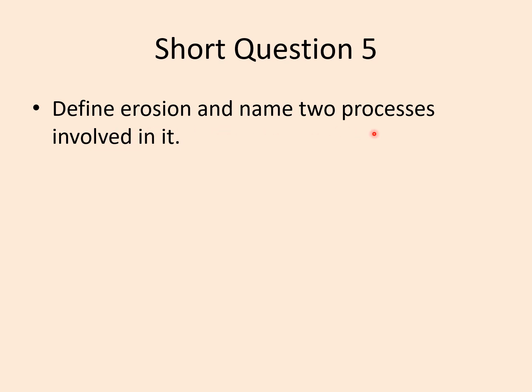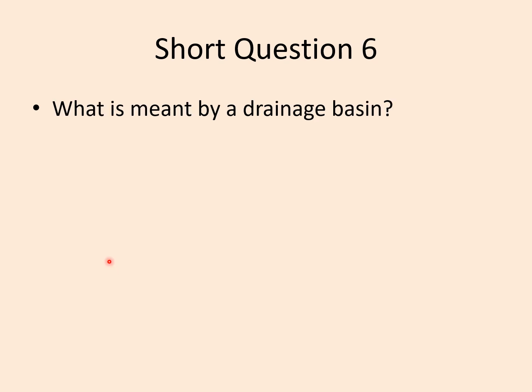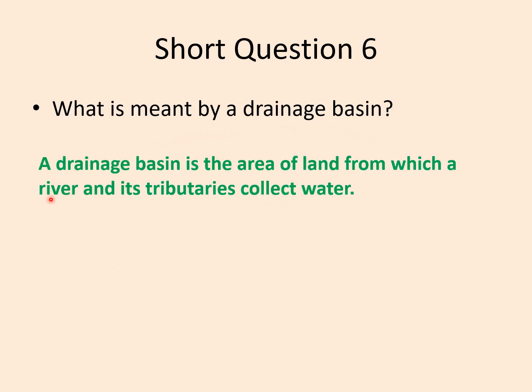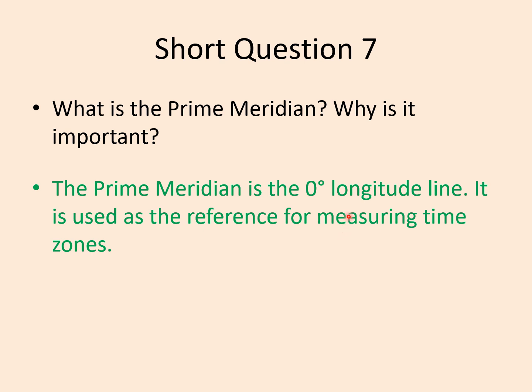Define erosion and name two processes involved in it. Erosion is the wearing away of land by natural forces. Two processes are abrasion and hydraulic action. What is meant by a drainage basin? A drainage basin is the area of land from which a river and its tributaries collect water. What is the prime meridian? Why is it important? The prime meridian is the 0-degree longitude line. It is used as the reference for measuring time zones.